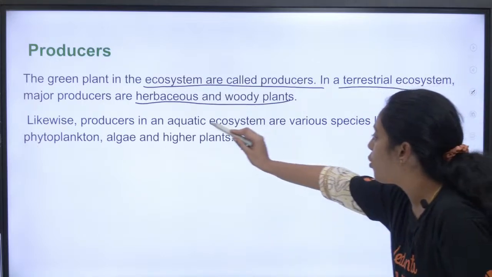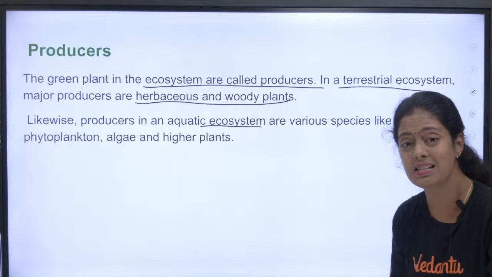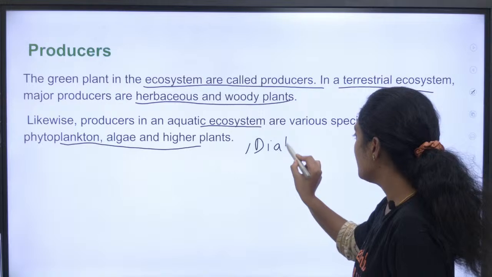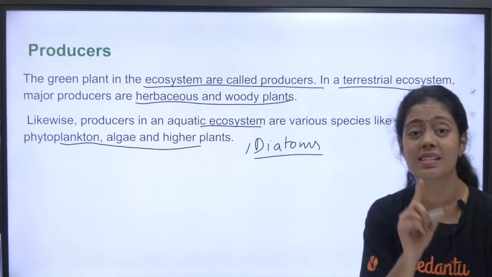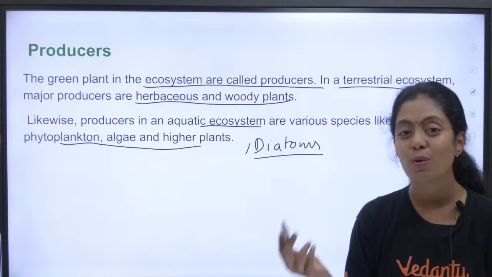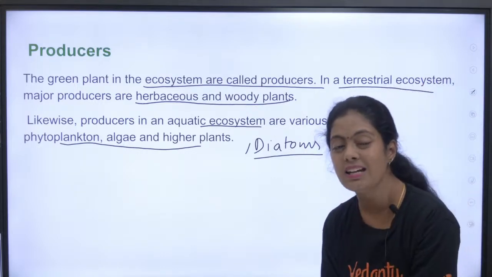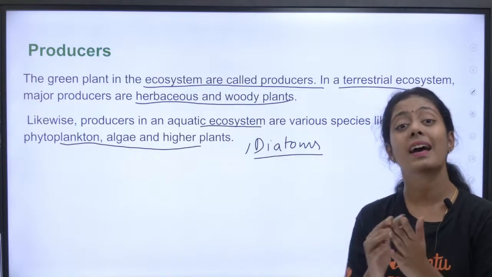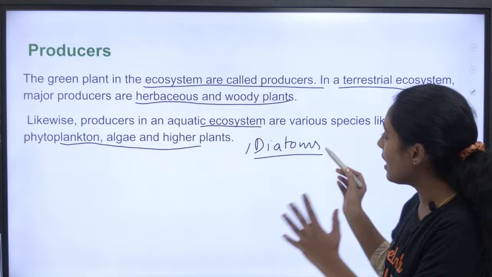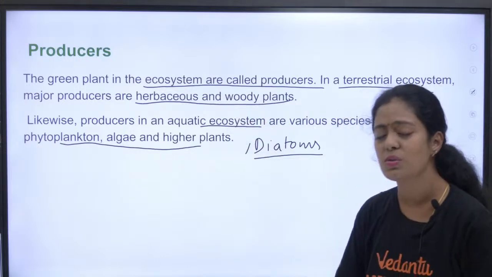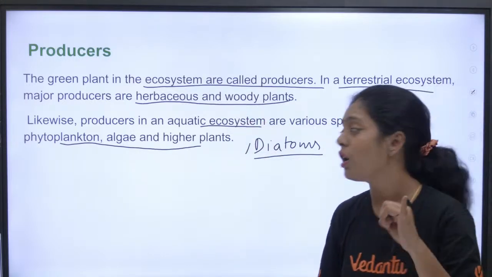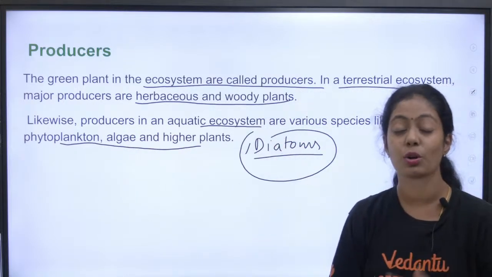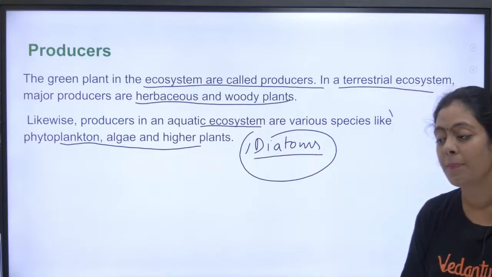Whereas in aquatic ecosystem, you have species like phytoplanktons, algae and higher plants. I think all of you know about diatoms; we studied them in biological classification. These diatoms are the chief producers in the ocean. They are photosynthetic in nature. The photosynthesis happening in aquatic ecosystem and in terrestrial ecosystem are totally different. In the aquatic ecosystem, majority of the photosynthesis is contributed by phytoplankton, algae and protista like diatoms. Understood? Can we continue now?